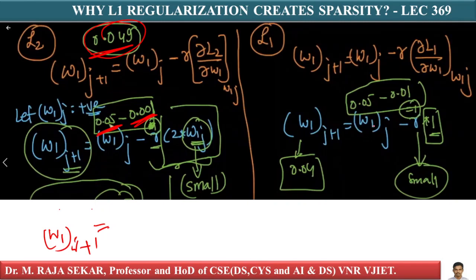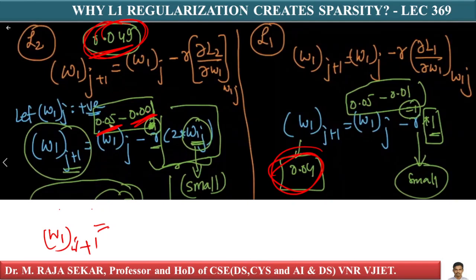What about for L1 regularization? 0.05 minus 0.01, you will get approximately 0.04. Here you will get 0.049. In L2, as you come closer and closer, your derivative becomes 0. That's what I discussed, isn't it?